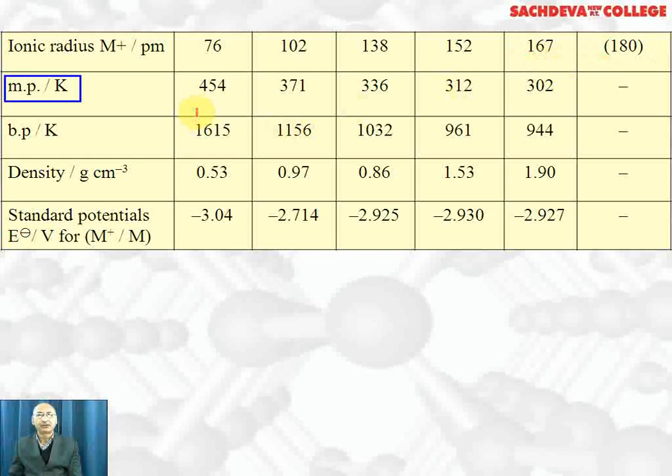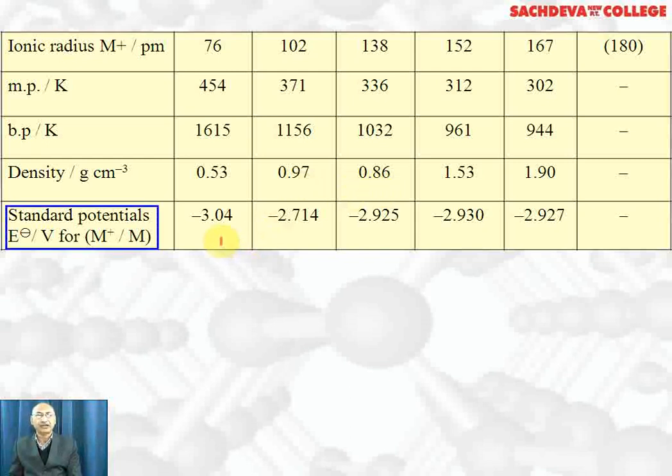Melting point goes on decreasing down the group due to increase in atomic size and decrease in strength of metallic bond. Boiling point also goes on decreasing down the group because the metallic bond becomes weaker with the increase in atomic size. Density goes on increasing down the group with an exception that sodium has higher density than potassium.